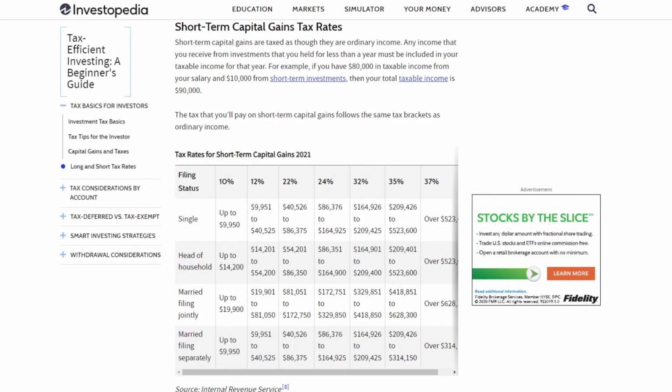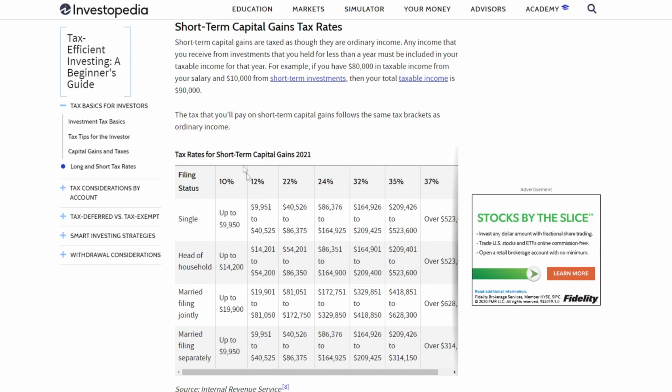So the first thing we're going to talk about is ordinary dividends. Ordinary dividends and short-term capital gains are taxed the same, and the way that they're taxed is basically just like ordinary income. What that means is when you work a 9 to 5 and your company gives you a W-2 form, you're being taxed based on your income. You have different levels of taxation based on how much money you make.